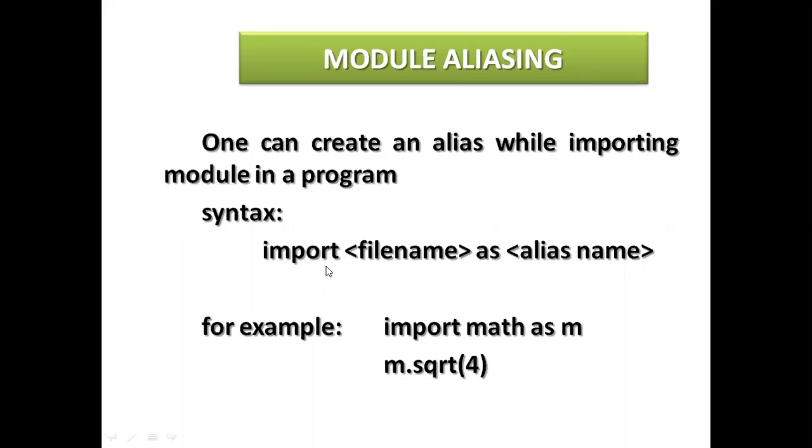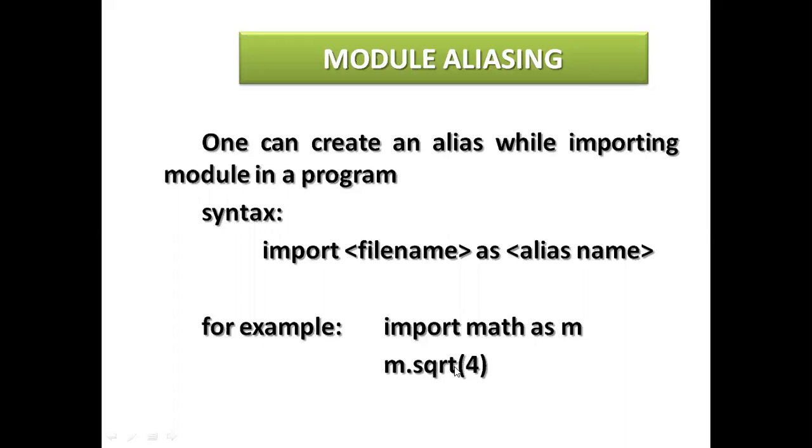See here, the syntax is import file name as, and this is a temporary name. So import math, math is the original module name, as m. So this is a temporary name given while using it in a program. So instead of math, you can just write m dot notation with the particular function.